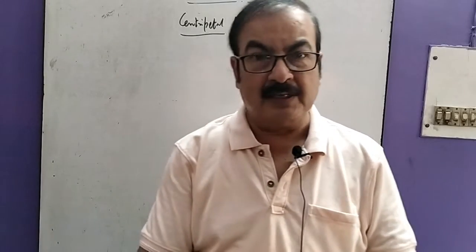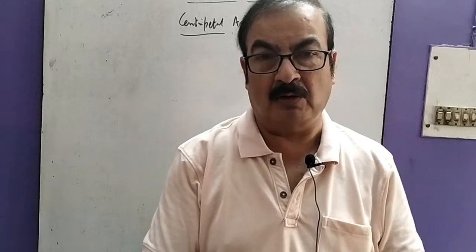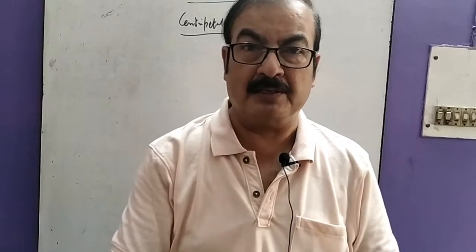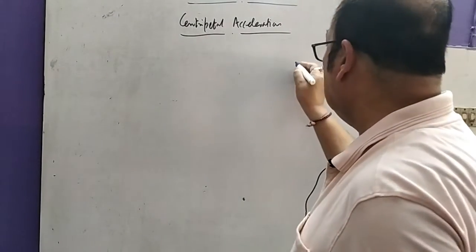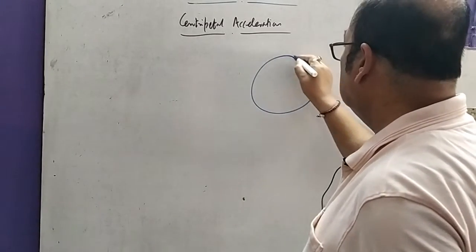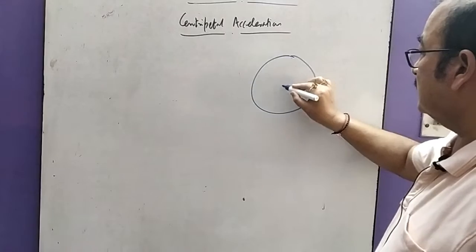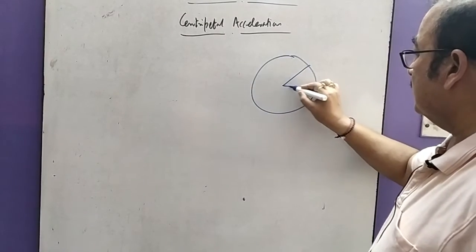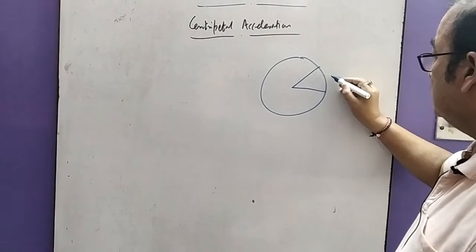Therefore, I must say that whenever a body moves along a circular path with constant speed, that means it is moving in uniform circular motion. Its speed is constant, but we know the velocity will change.